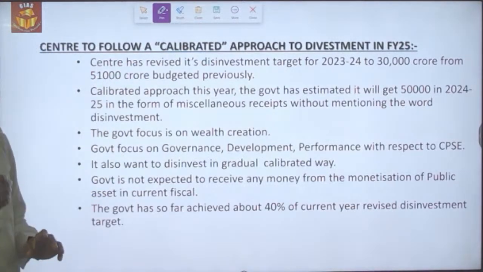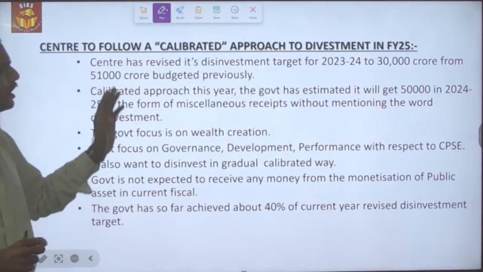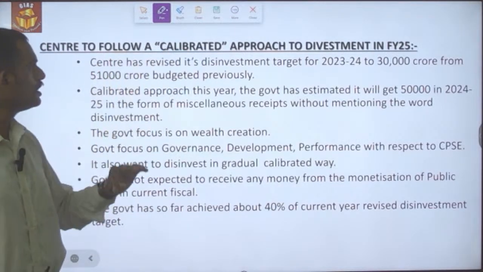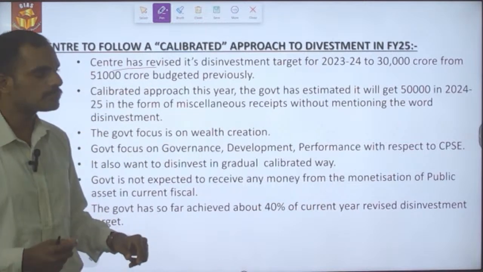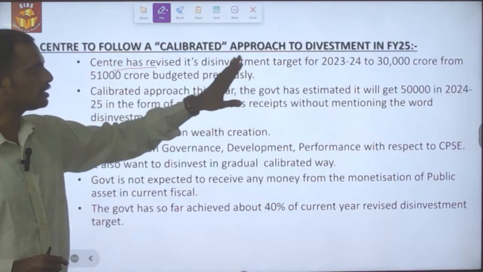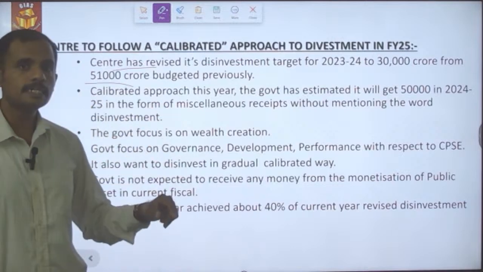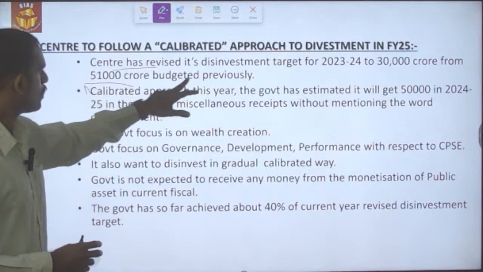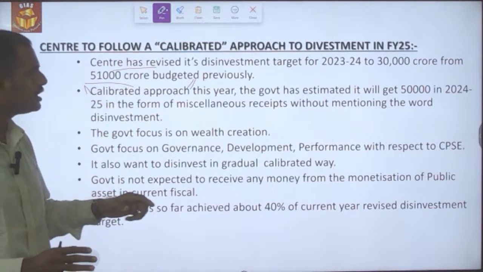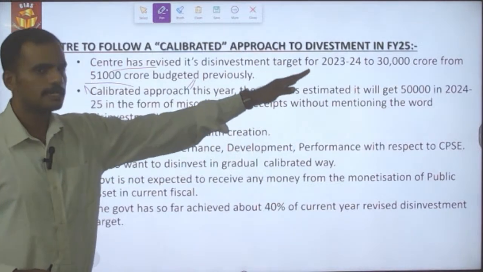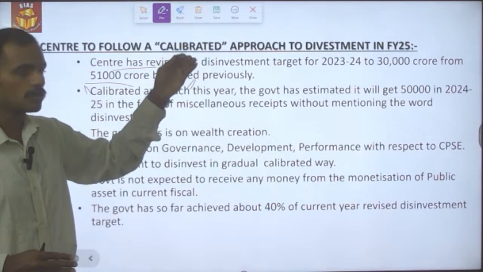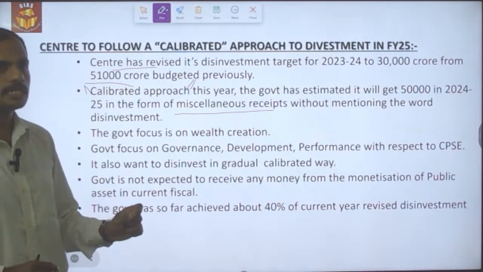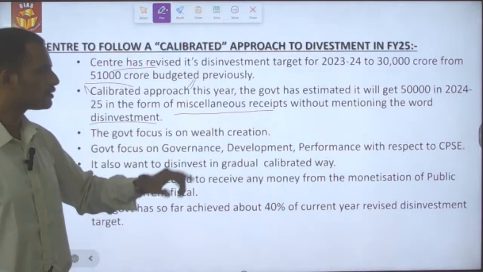Okay, let's look at another thing: the Centre will follow a calibrated approach to disinvestment in the next financial year, that is, financial year 25. The Centre has revised its disinvestment target for the current financial year to 30,000 crore from the earlier predicted 51,000 crore. And the government is following a calibrated approach for the next financial year. Why? Because the government has estimated that it will get 50,000 crore as revenue in the form of miscellaneous receipts. This has been mentioned in the budget rather than terming it disinvestment.